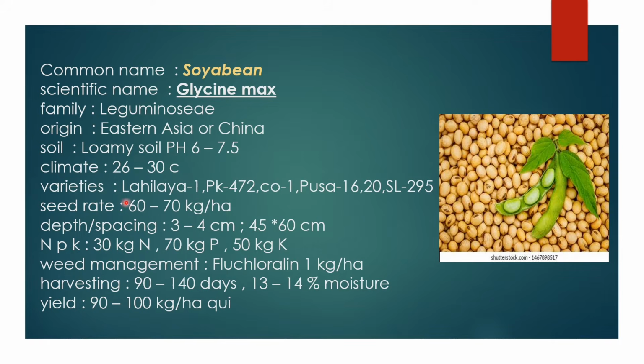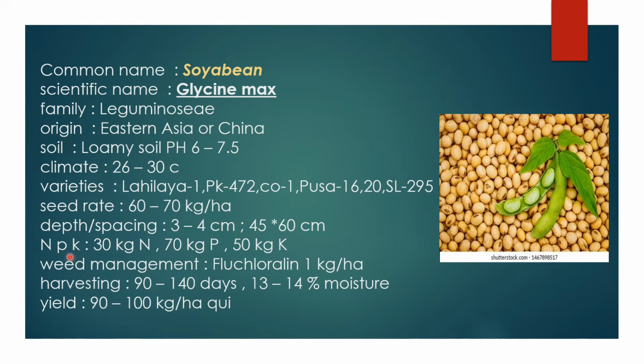And the varieties are Lahilaya 1, PK 472, Co 1, POSA 16, POSA 20 and SL 295. The seed rate of soybean is 60 to 70 kg per hectare. Per hectare refers to 2.5 acres. The depth of soybean is 3 to 4 centimeters, and the spacing is 45 into 60 centimeters, plant to plant and row to row.